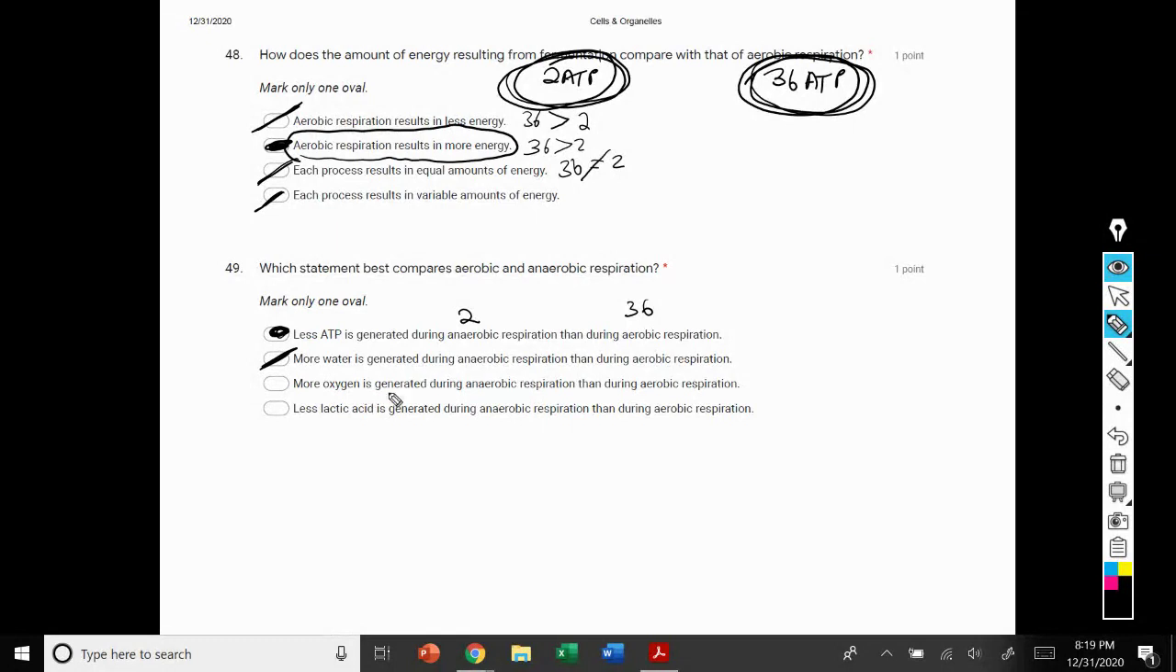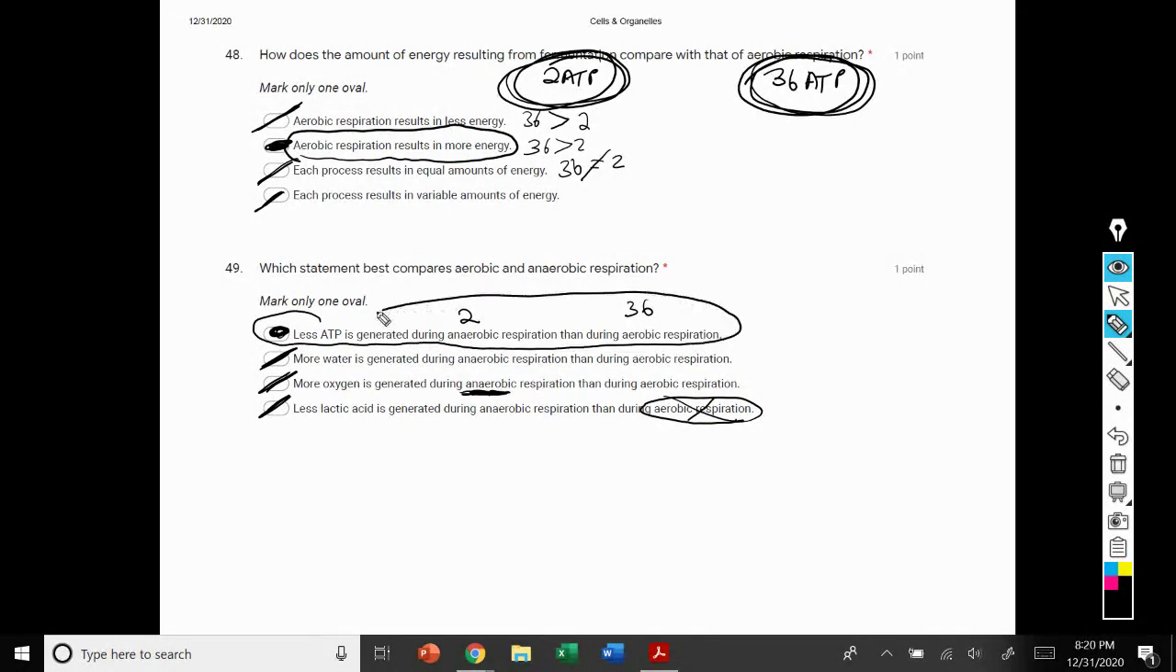Option 3, more oxygen is generated during anaerobic. Again, anaerobic literally means no oxygen, so that doesn't even make sense. Option 4, less lactic acid is generated during anaerobic than during aerobic. There is no lactic acid generated during aerobic respiration, none at all, making this also an inaccurate statement. So less ATP is generated, which is 2 during anaerobic, than 36, which is aerobic.